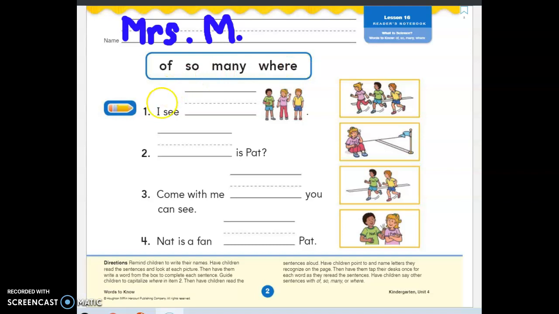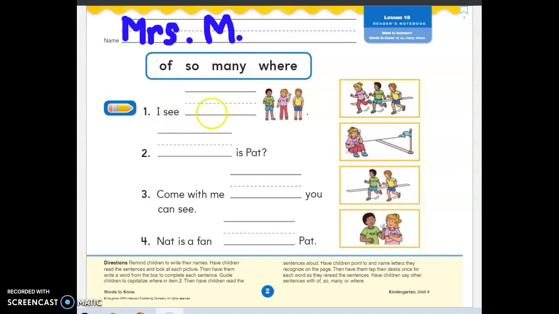All right, let's read this first one. I see. Let's look at this picture. What do they see? One person, two persons, or people, three people. I see of, I see so, I see many, or I see where.